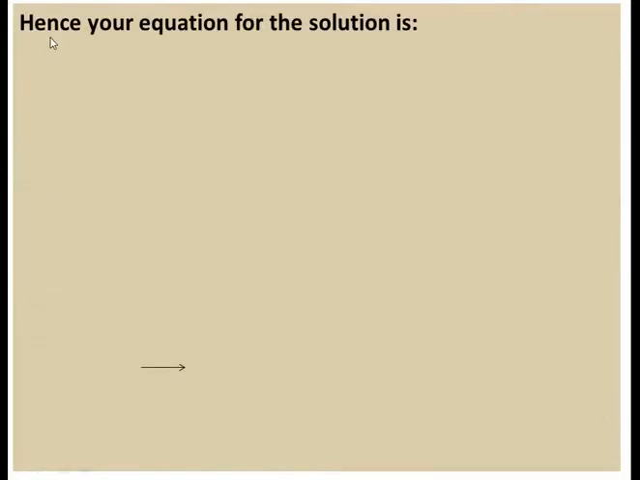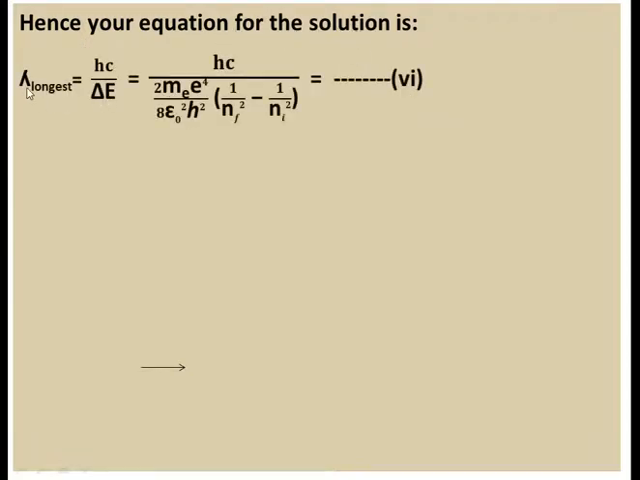So here, your equation for the solution is lambda longest is equal to, similar to equation 5, lambda longest is equal to hc upon delta E, is equal to hc divided by twice me e to the power 4 divided by 8 epsilon naught square h square, under bracket 1 upon nf square minus 1 upon ni square. So this is your working formula.